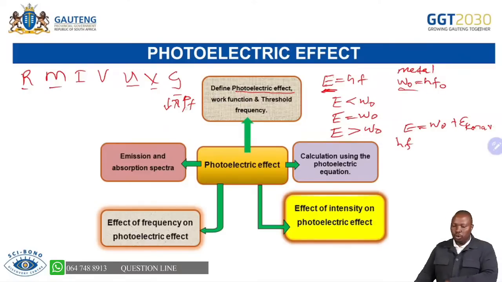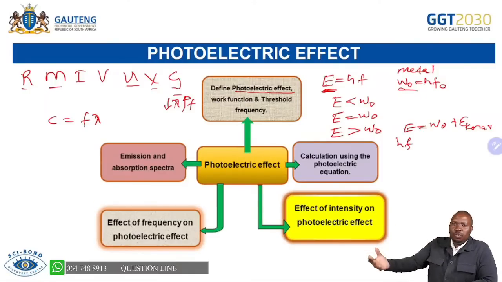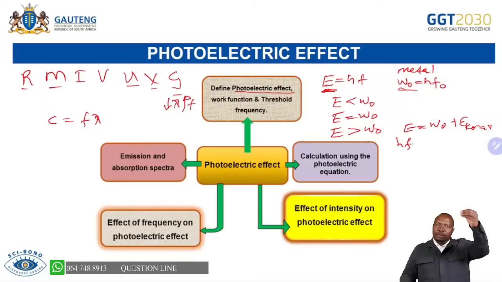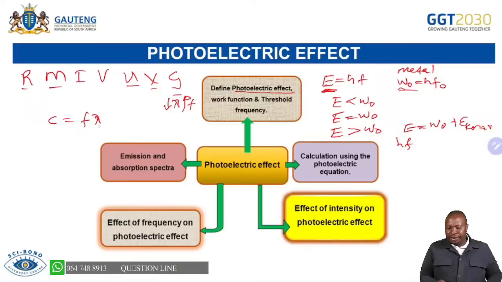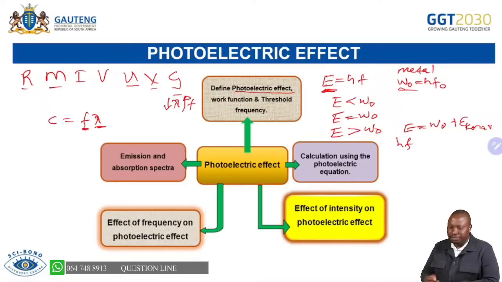It's important to always know the relationship c equals f lambda, the relationship between frequency and wavelength, which are inversely proportional. If we have a longer wavelength, we have a lower frequency, always inversely proportional. So the radio waves on this side will have a longer wavelength and a lower frequency.